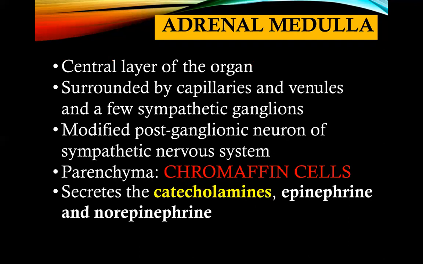Okay, what about adrenal medulla? Now, this is the central layer of the organ, or the innermost part of the adrenal organ. These are modified postganglionic neurons of the sympathetic nervous system. Its parenchyma is the one that is called your chromaffin cells. They secrete the catecholamines, epinephrine and norepinephrine. As mentioned, they have a direct effect on the nervous system.